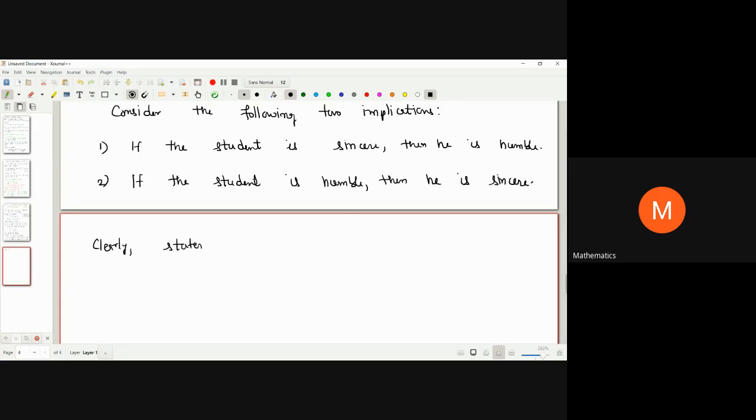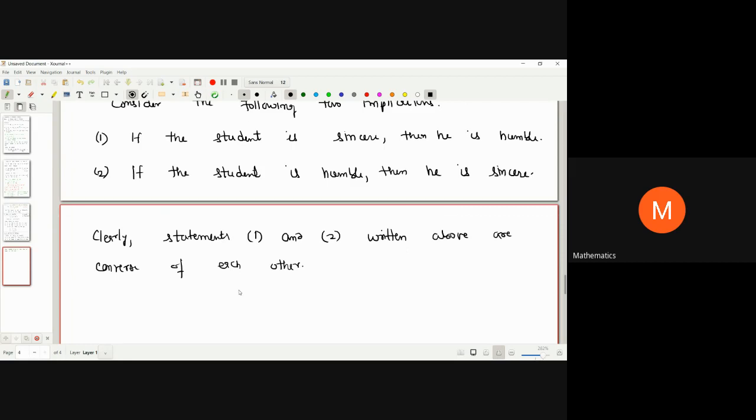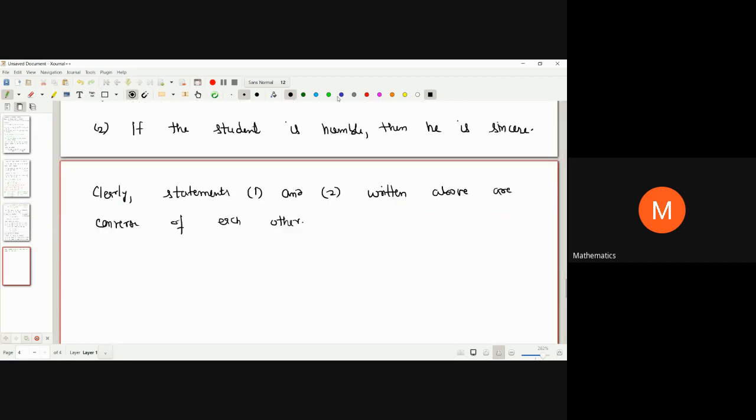Clearly, statements 1 and 2 written above are converse of each other, right? So now what is the conjunction of these two statements?